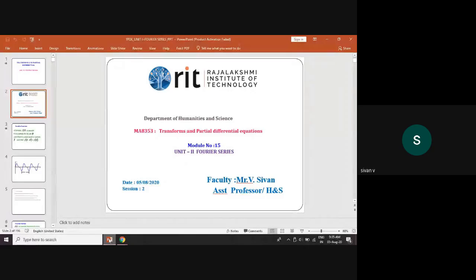Next, unit 2. Unit 2 is Fourier series. Fourier series is nothing but an infinite series. It obeys certain laws, called the Dirichlet condition. If you are following the Dirichlet condition, we can sum up this series.